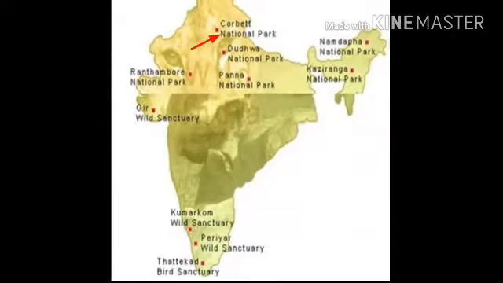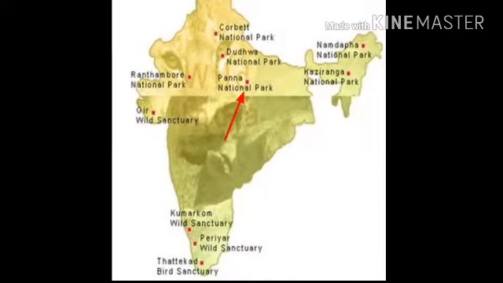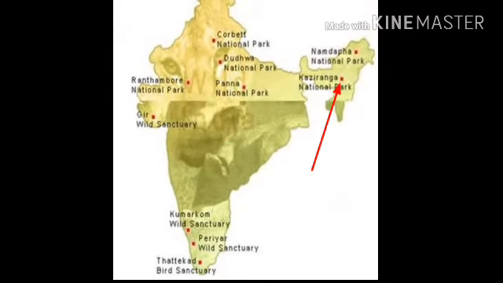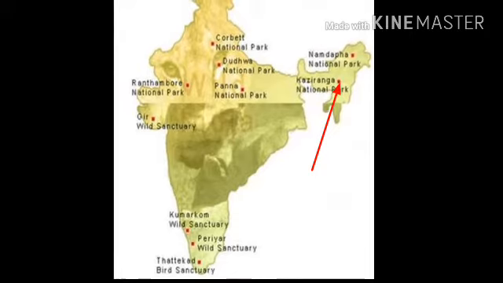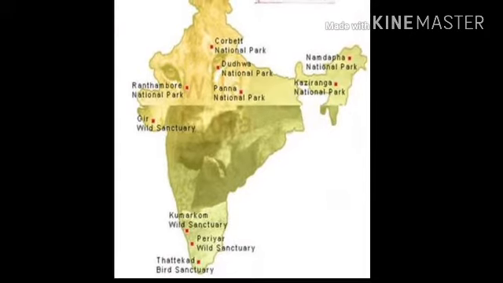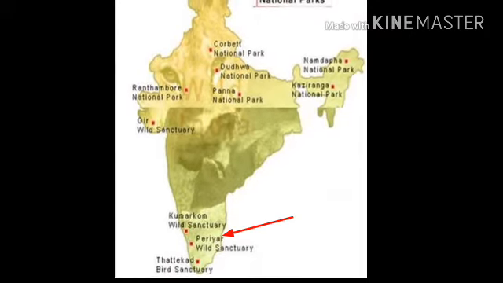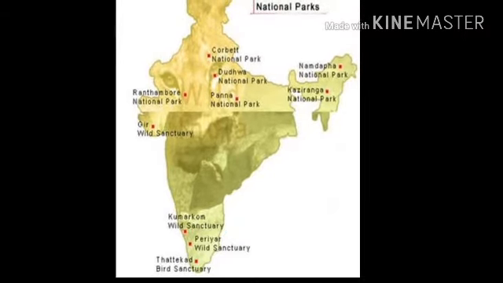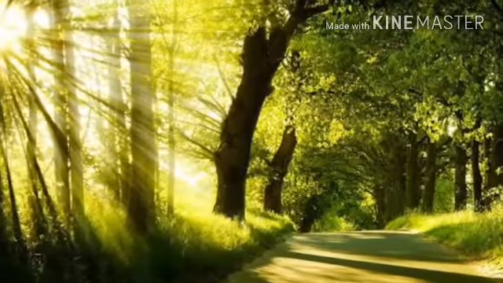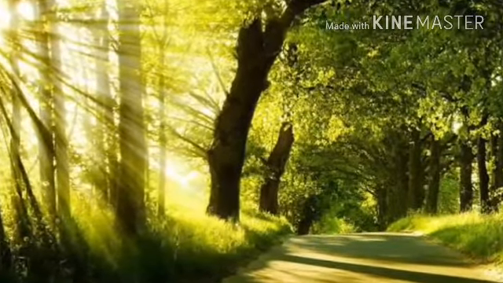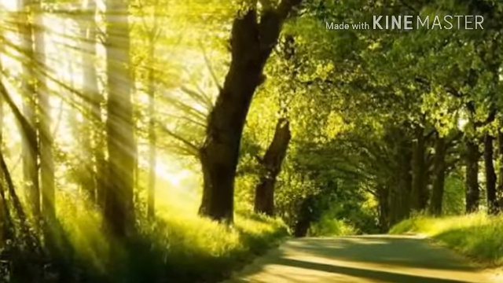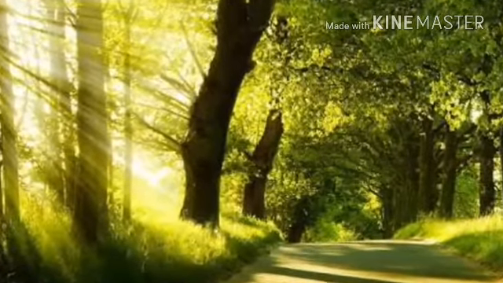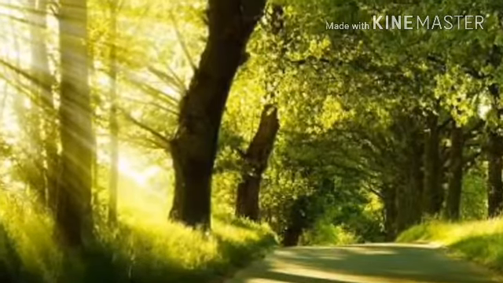Jim Corbett National Park, Uttaranchal; Kanha National Park, Madhya Pradesh; Kaziranga Wildlife Sanctuary, Assam; Bandipur Sanctuary, Karnataka; Periyar Sanctuary, Kerala. Planting trees or afforestation is very important. The government has made special efforts in this direction and recent results show that forest cover in India has gone up, so we need to plant trees.